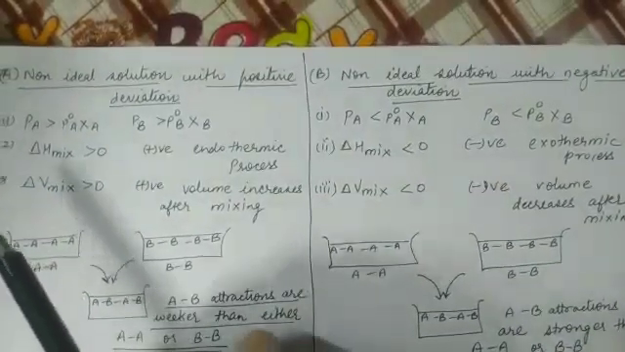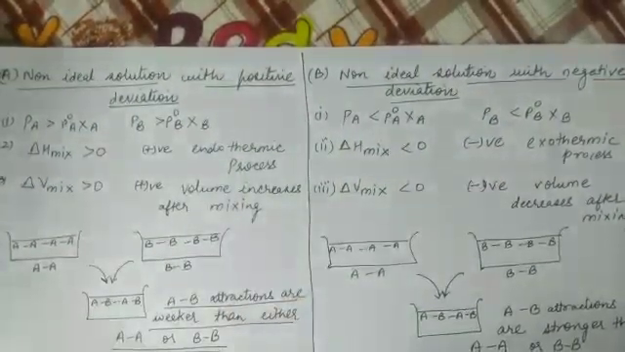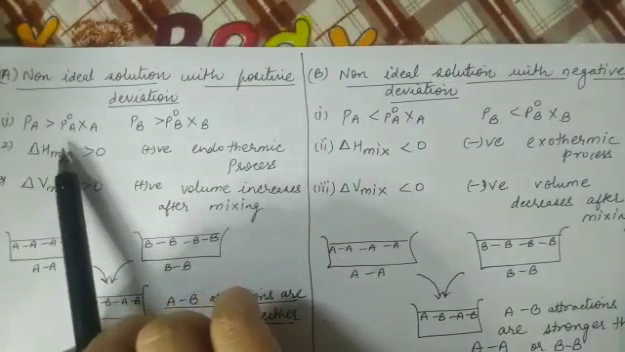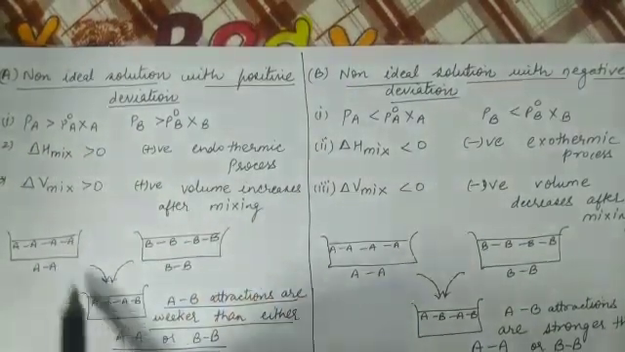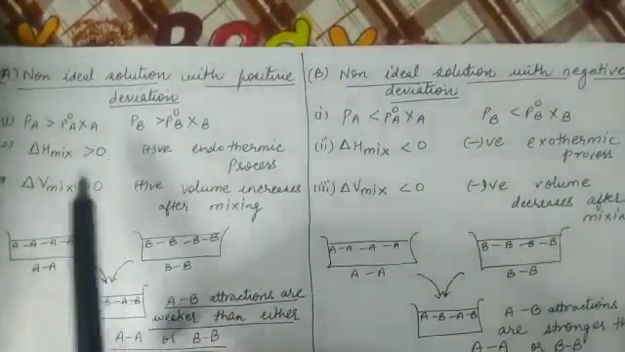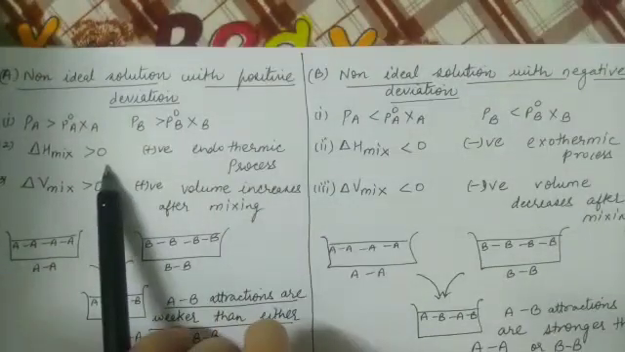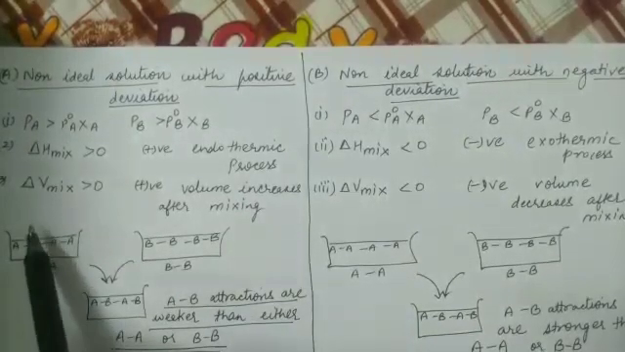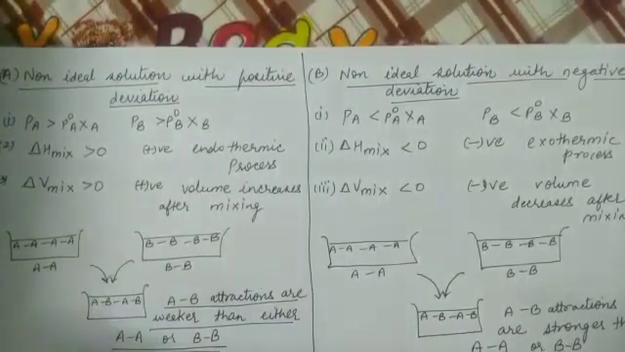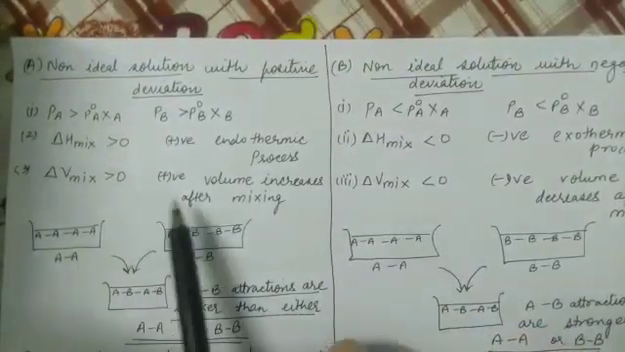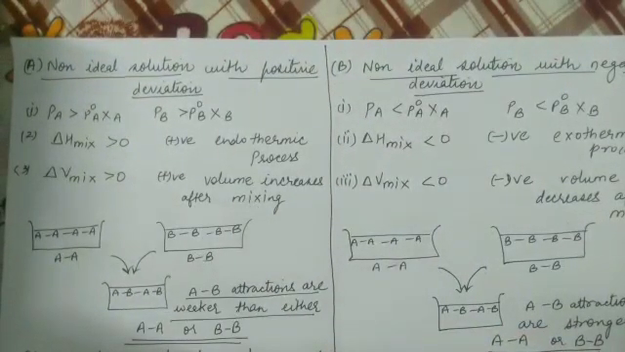So first we'll discuss non-ideal solutions with positive deviation. Positive deviation means Pa is greater than P naught A XA and Pb is greater than P naught B XB. Delta H mixing is greater than 0. Greater than 0 means it is positive value, so the process is endothermic. Delta V mixing is greater than 0. Greater than 0 means it is positive, that is volume increases after mixing.